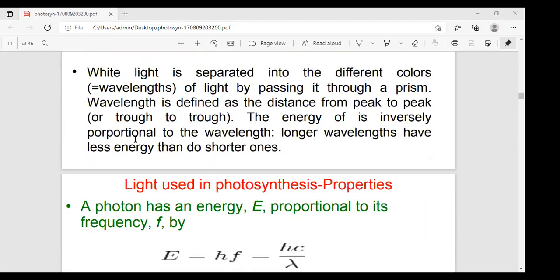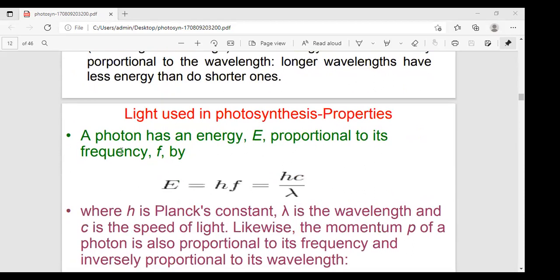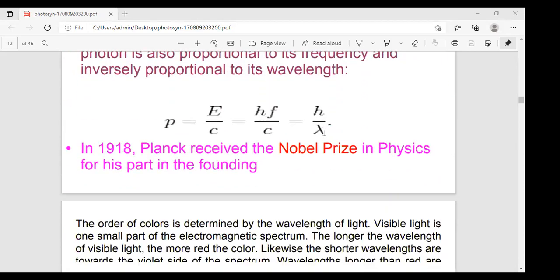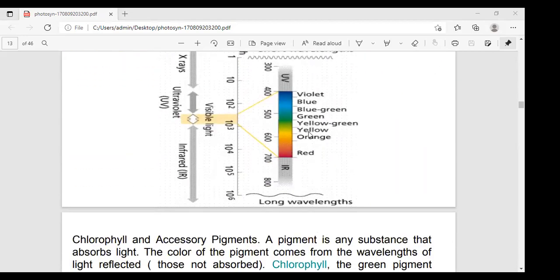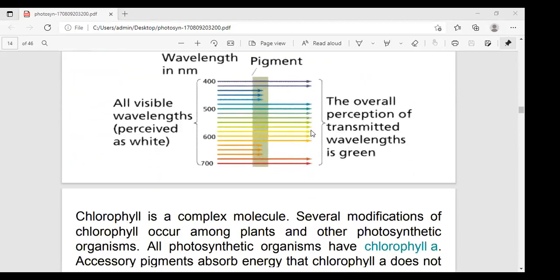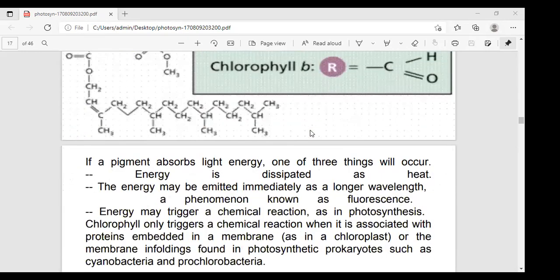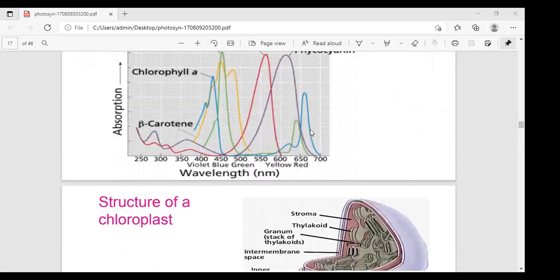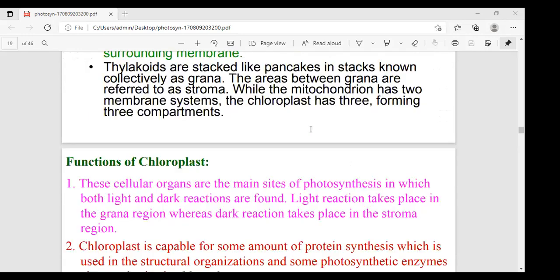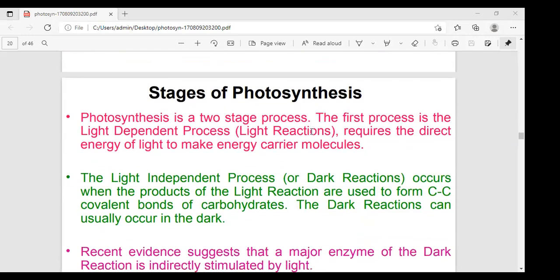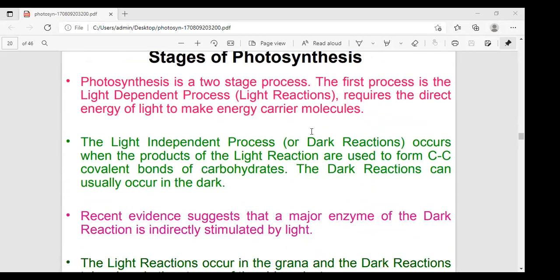Yesterday's explanation is completed: what is the photon, what is the energy, UV and visible lights, wavelengths, how chlorophylls absorb, what is the antenna, what is the photon structure. These things are completed.